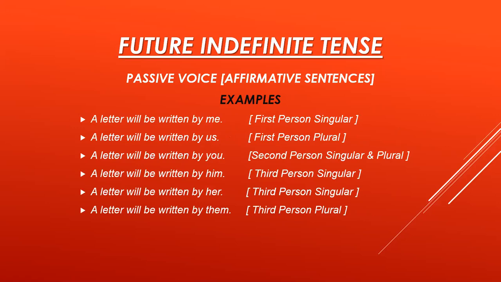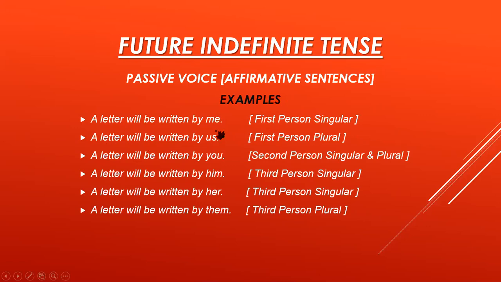Now for passive voice affirmative sentences, we have the examples. A letter, you can see that I have taken the example of the same object, that is singular object, because there is no option for plural and singular object. We have only one helping verb. A letter will be written by me. A letter will be written by us.